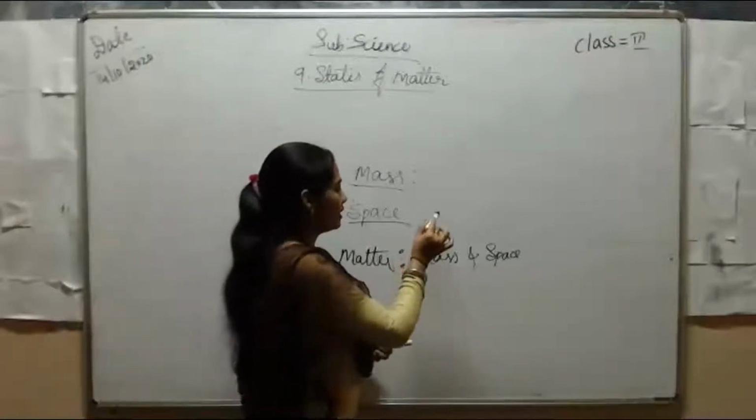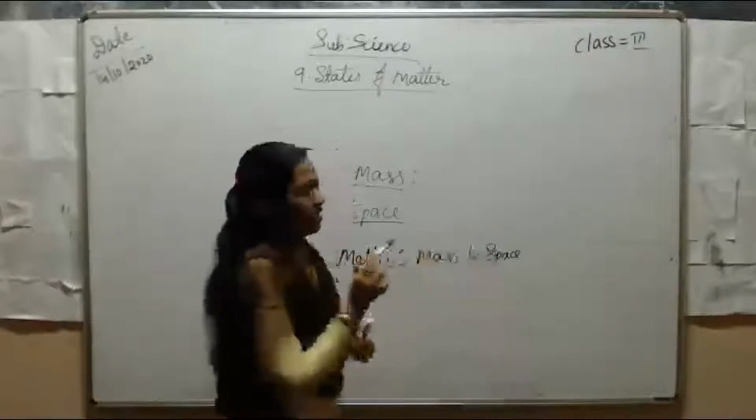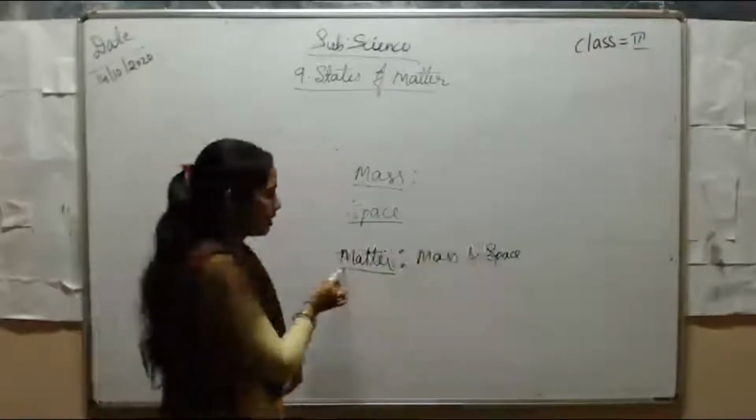So the object which contains mass and space, we call it matter.